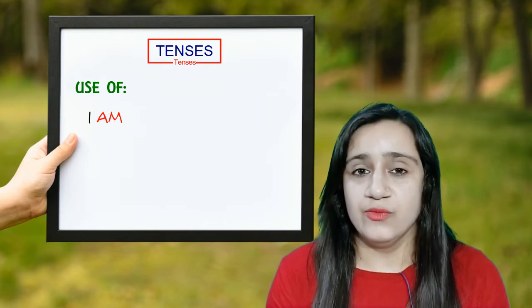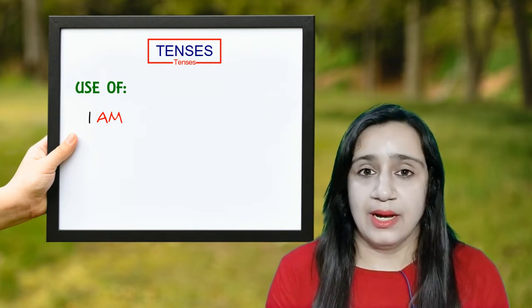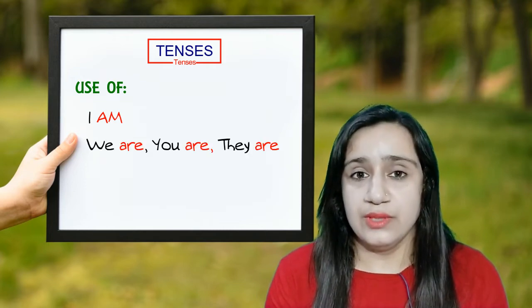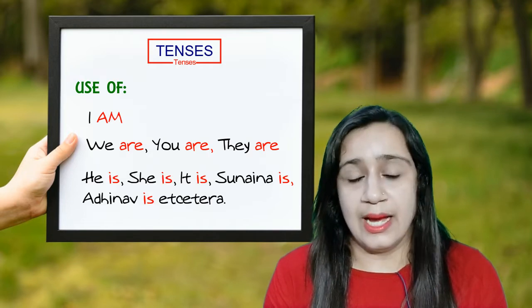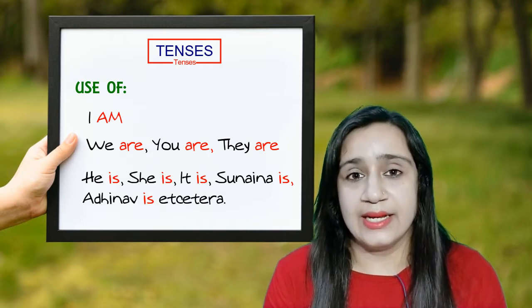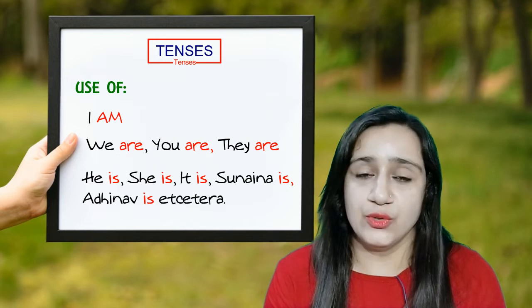With I, we always use am. And with we, you, they, we use are. And with he, she, it, and any name, we use is.